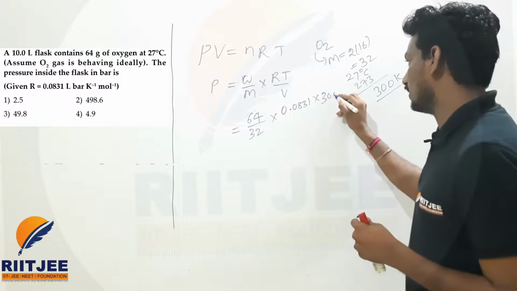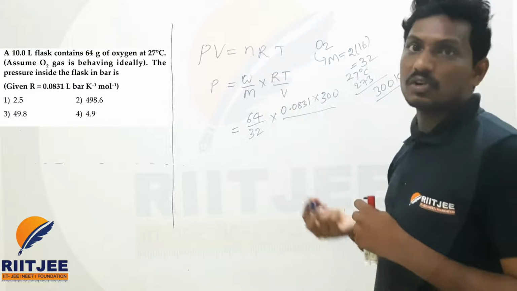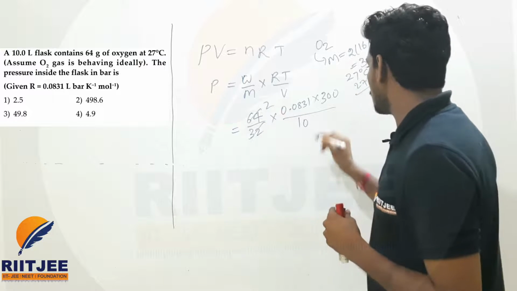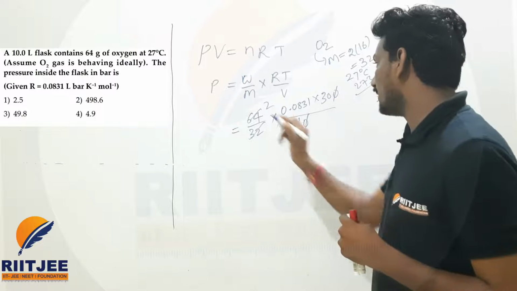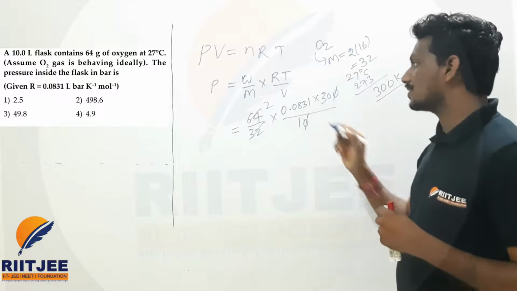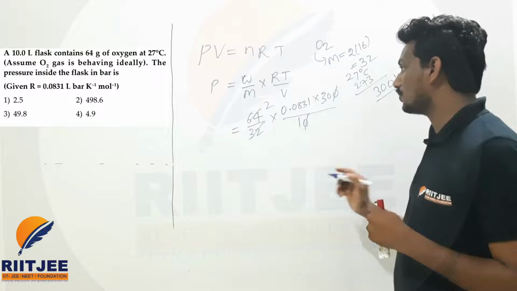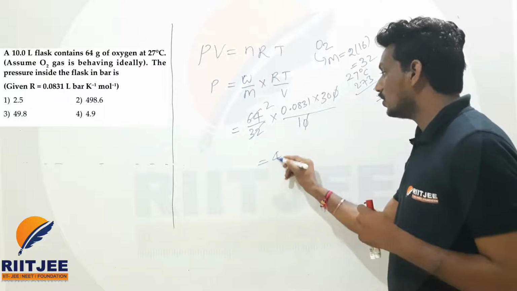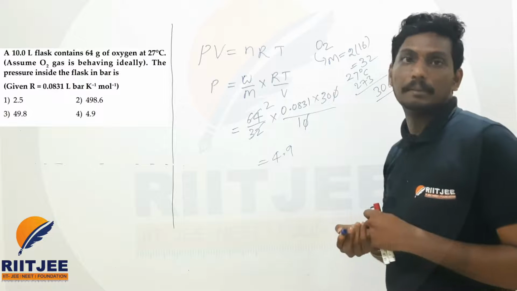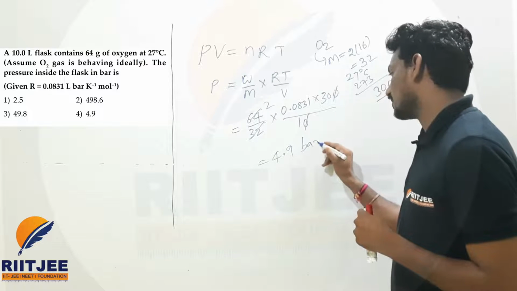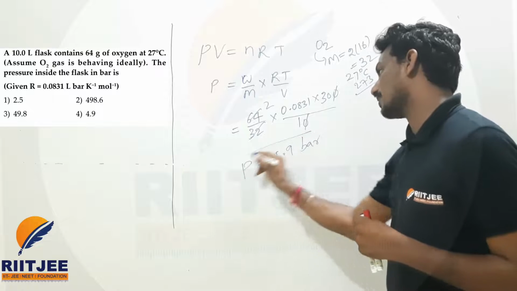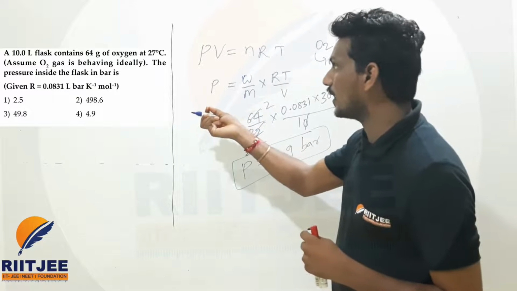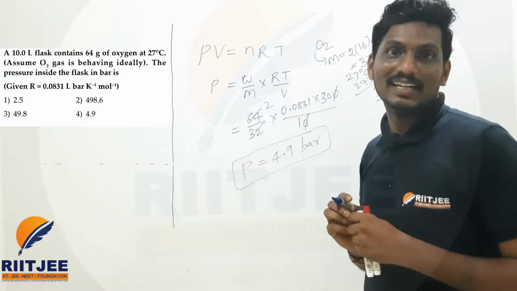Into 300. Volume, how much did they give? 10 liters. If you multiply this, it comes to approximately 4.9 bar, beta. The question is asking for bar only. Bar is the right unit for the answer. Pressure is equal to 4.9. So which option is matching 4.9? The fourth option is the right answer of the question.